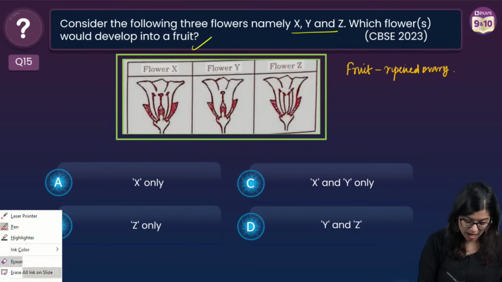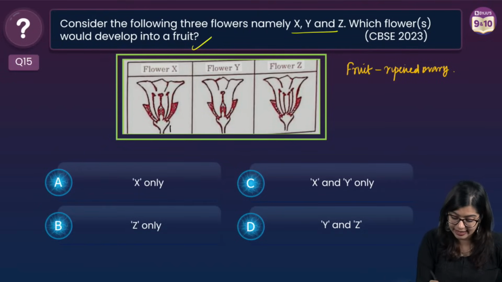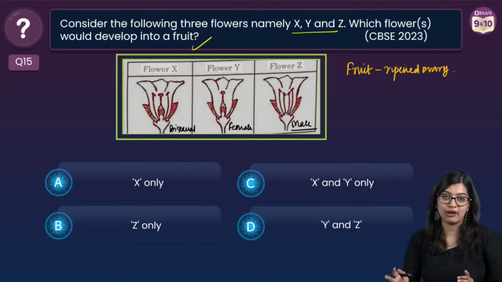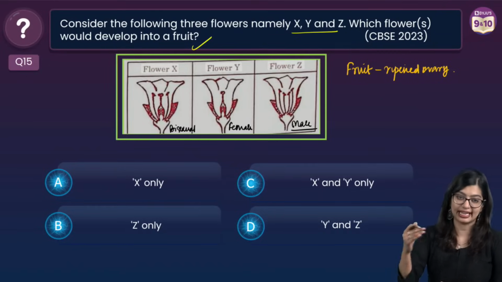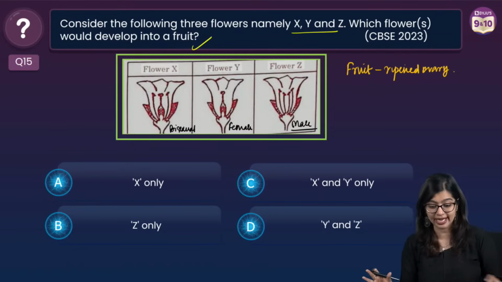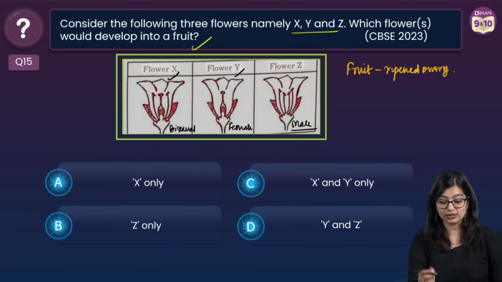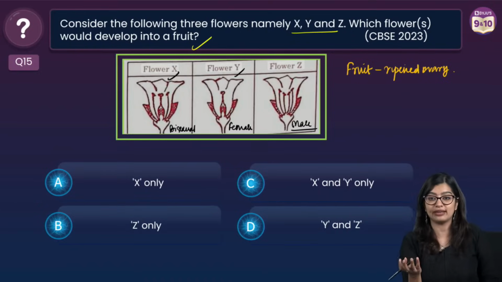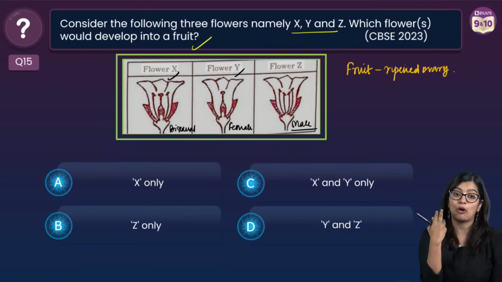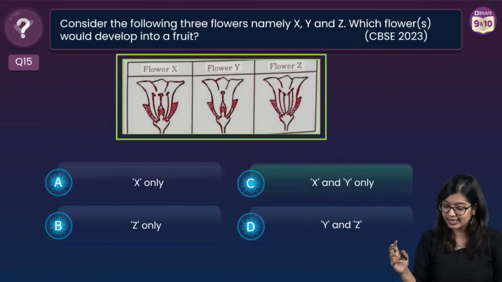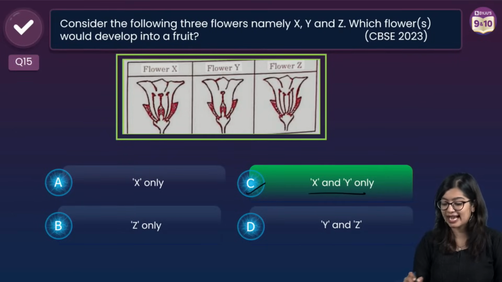We see that flower X here is a bisexual flower, right? Flower Y here is a female unisexual flower. Flower Z is a male unisexual flower. So any flower which has the female reproductive part can develop into a fruit, right? Which is why X and Y can develop into a fruit. They are not saying only X or only Y. They are saying which could possibly develop into the fruit. So the correct answer is X and Y both.